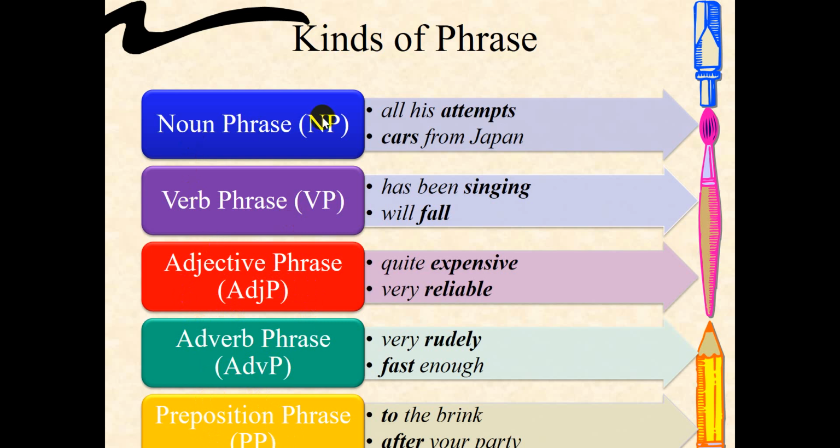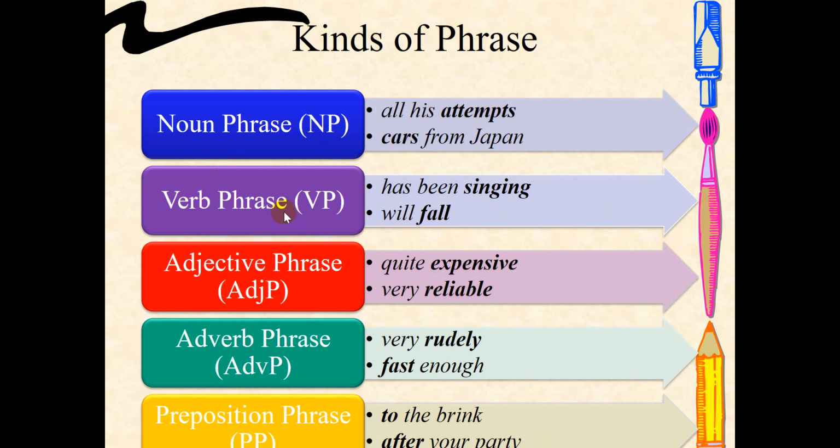Noun phrase, of course, the head is a noun. So for example, all his attempt, the head is attempt. Okay, so all and his are the modifier. Cars from Japan. Which car? Car from Japan. So the modifier is the phrase from Japan, that modifies the head. The head here is car. And since car and attempt are nouns, it is called noun phrase.